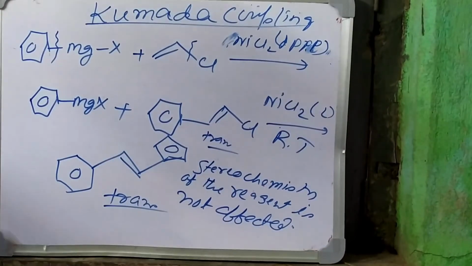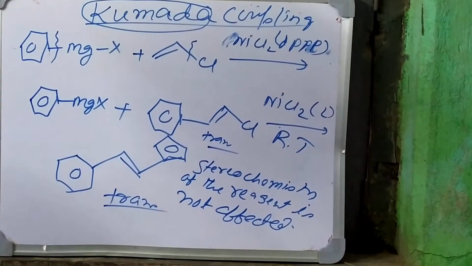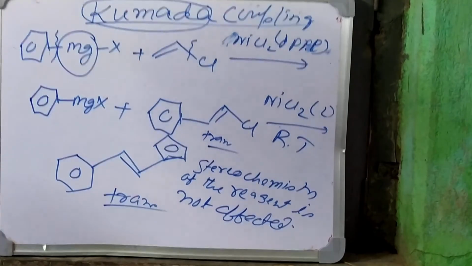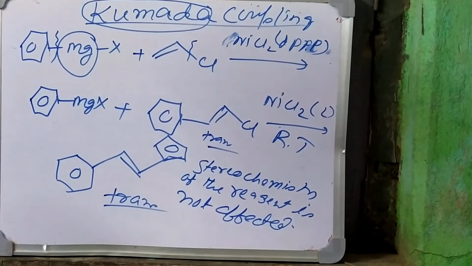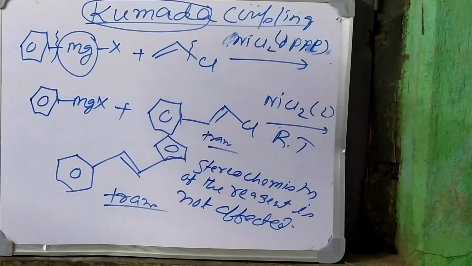Once you see the Kumada coupling, the first thing to keep in mind is that magnesium is used as the organometallic compound. From the exam point of view, you have to remember which type of organometallic reagent is used in which reaction. In Suzuki coupling, boron reagent and palladium. In Sonogashira, palladium as a catalyst and copper(I) as a co-catalyst.